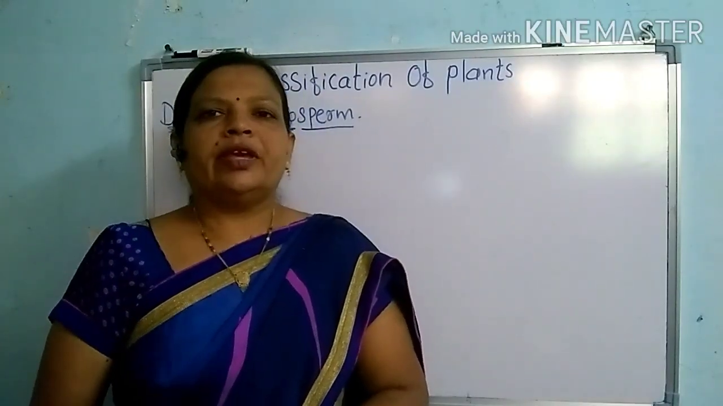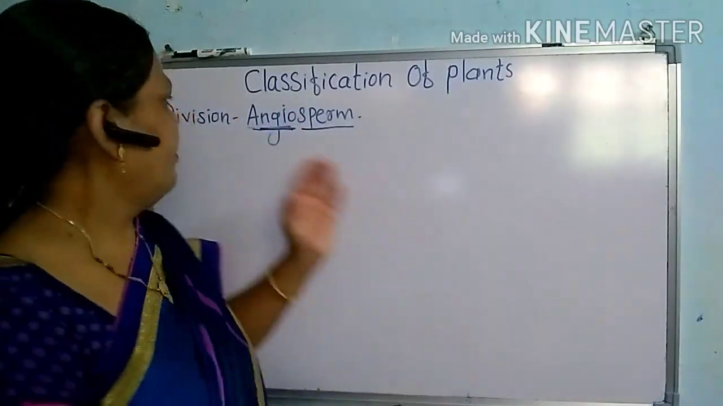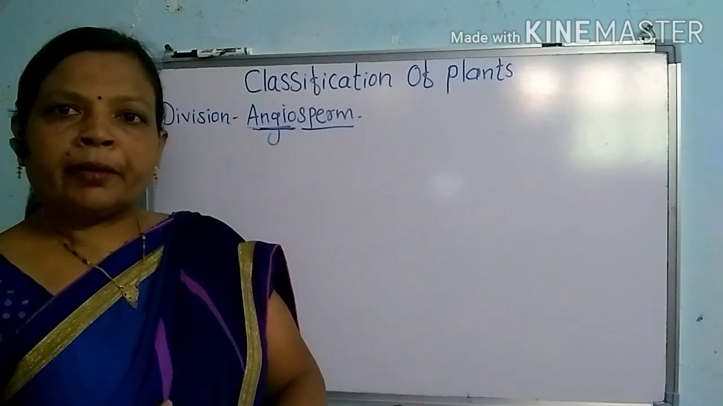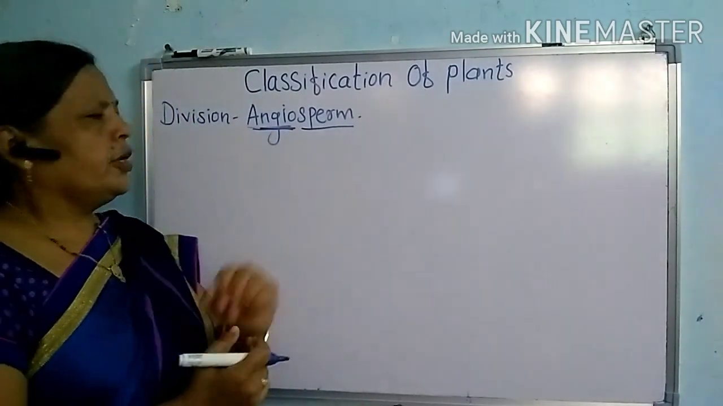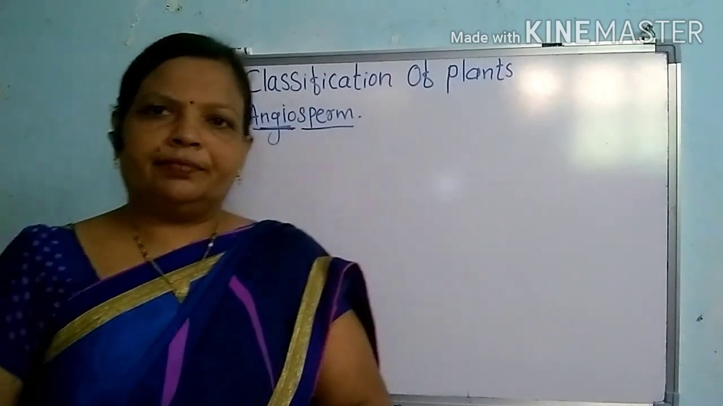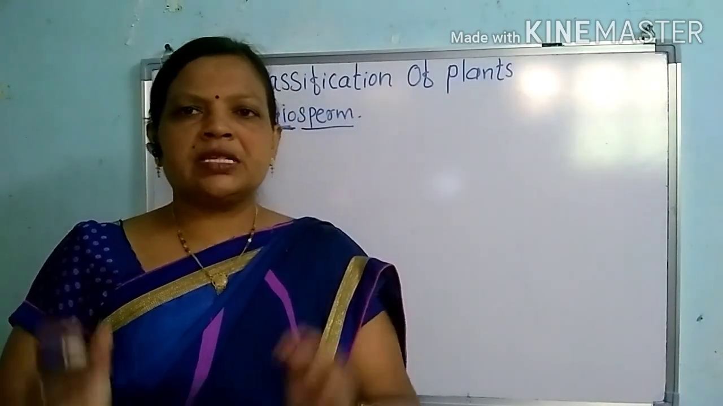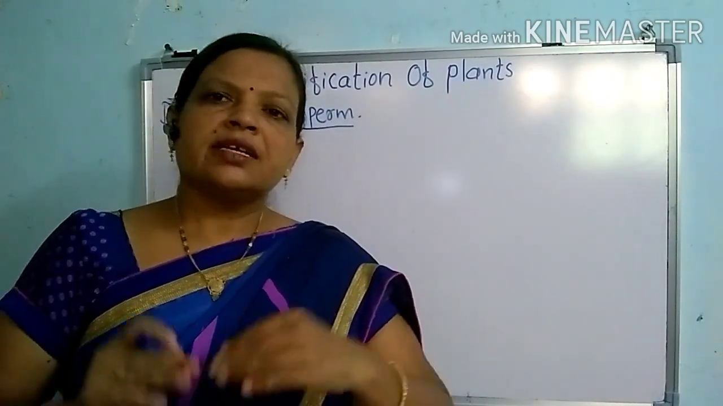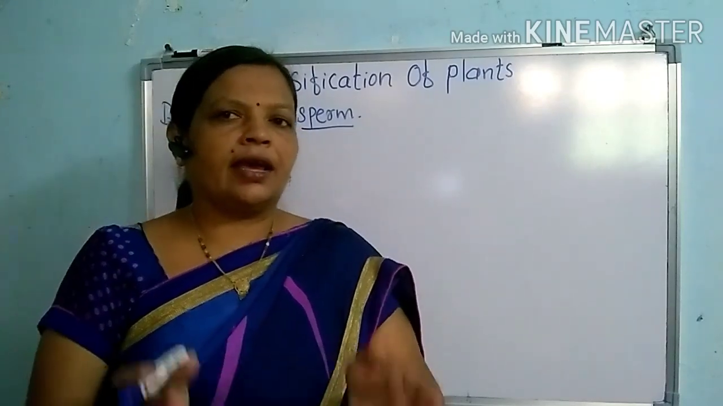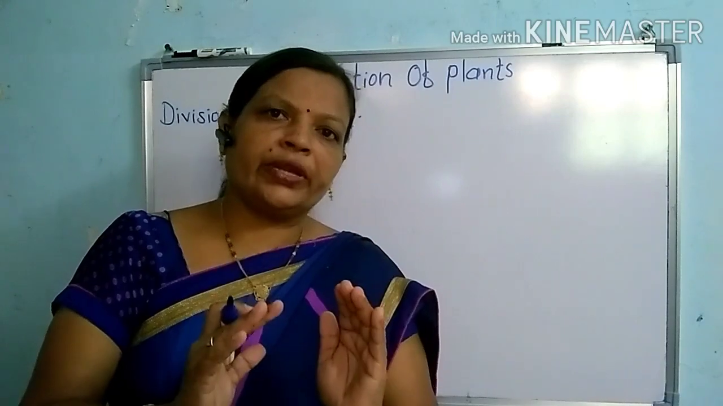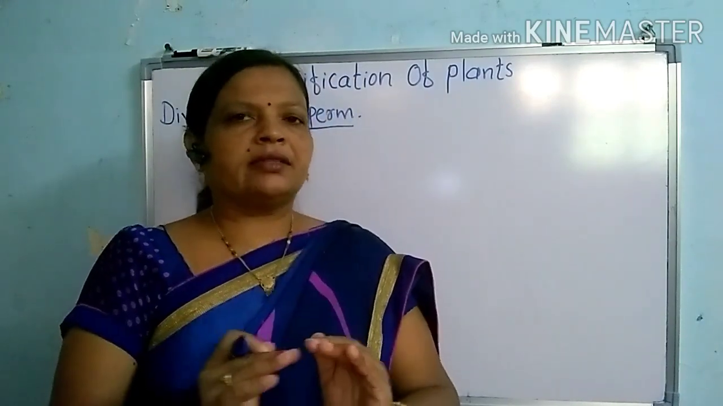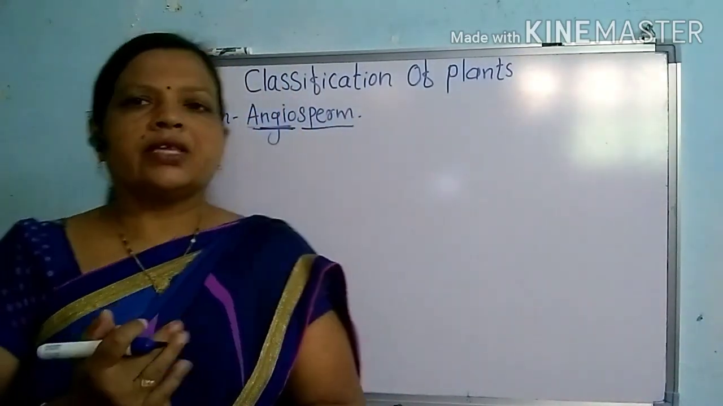Morning. Today we will see the last division among the kingdom Plantae, that is division angiosperm. What is the meaning of angiosperm? Angios means covered and sperma means seed. If the seeds are covered, or enclosed within the ovary, then such plants belong to the division angiosperm.